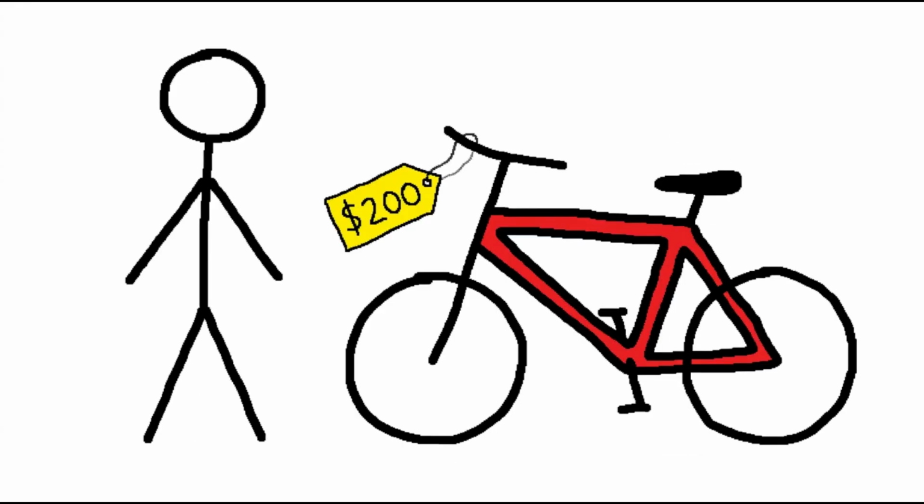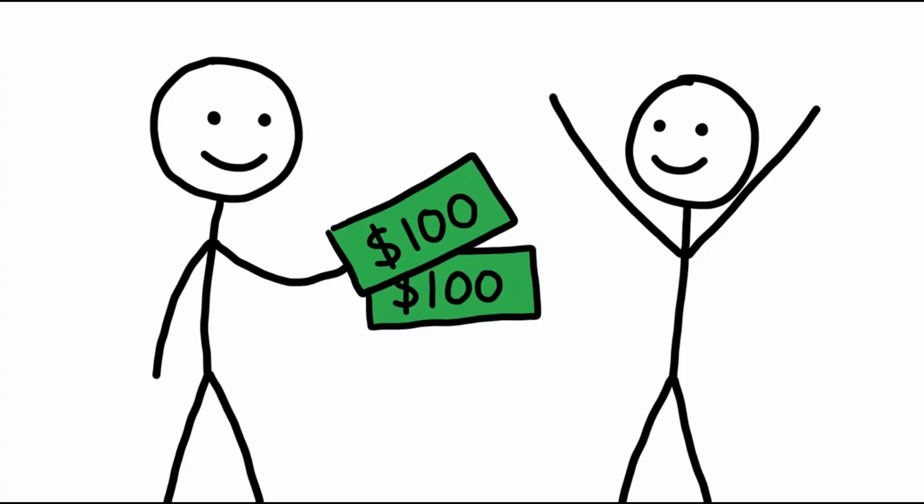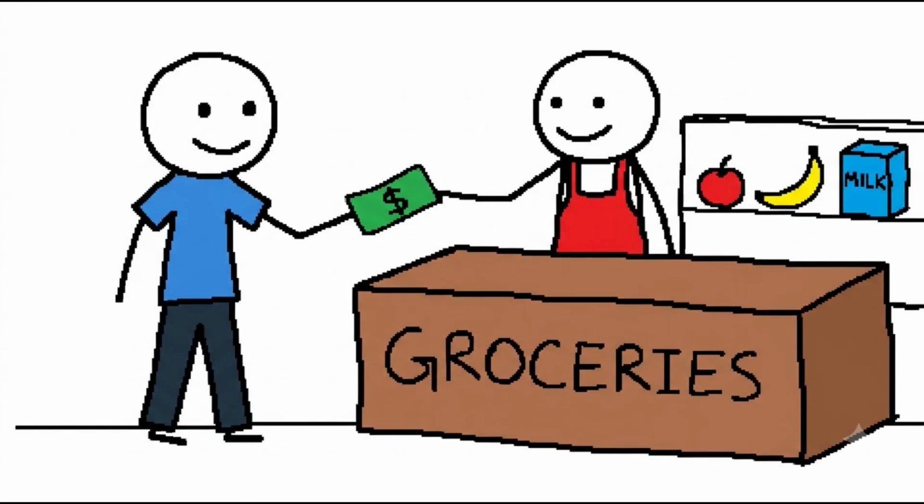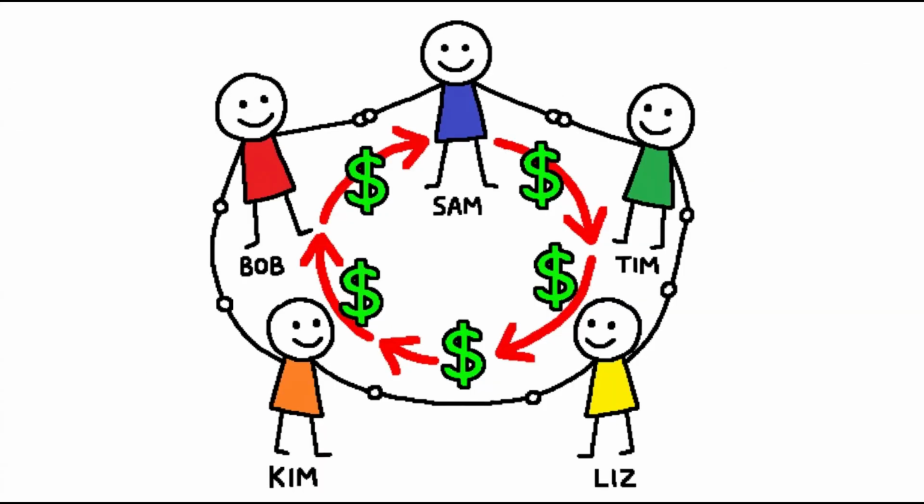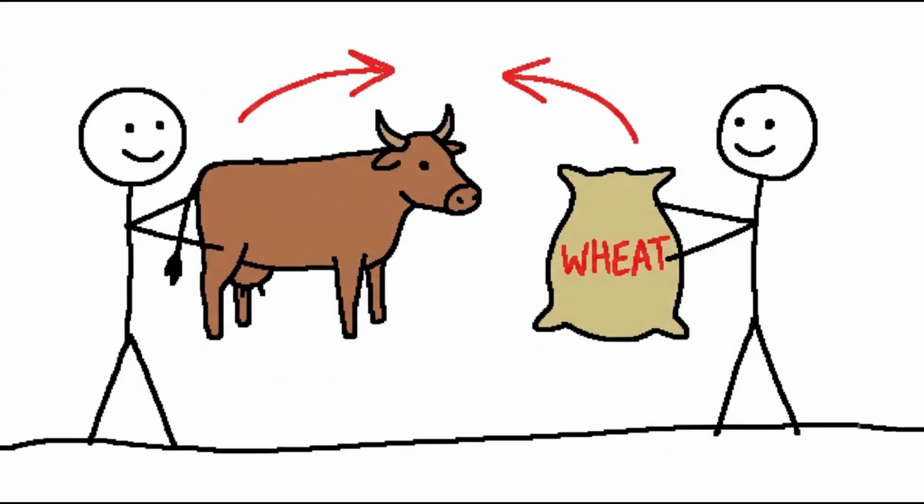Let's take a simple example. Imagine you're selling your old bicycle for $200. The buyer gives you two $100 bills. You happily accept them because you know you can use those same bills to buy groceries, clothes, or pay for other things. The shopkeeper accepts them because they trust someone else will accept them too. This chain of trust keeps the entire economy running.